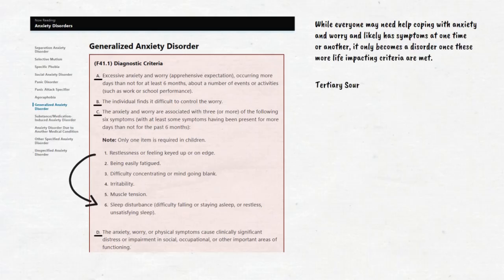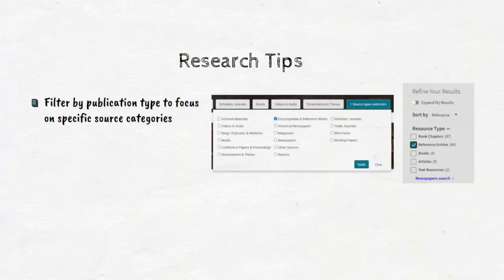Tertiary sources may also be referred to as reference sources. They are called reference sources because you refer to them for specific information rather than reading them beginning to end. For example, we referred to only the section on generalized anxiety disorders diagnostic criteria rather than reading the entire chapter on anxiety disorders. Many library databases allow you to filter by publication type to focus on specific source categories. To find tertiary sources, try using the reference entries or overview filters.